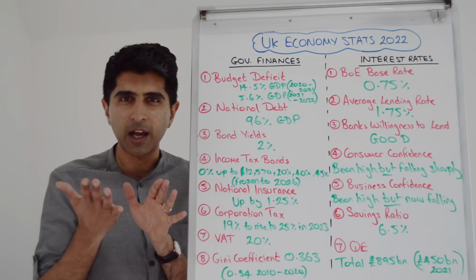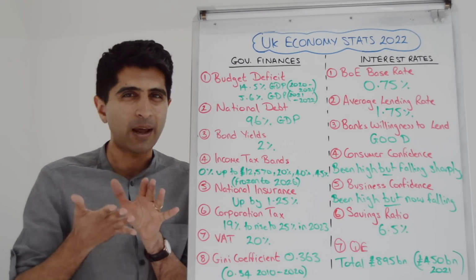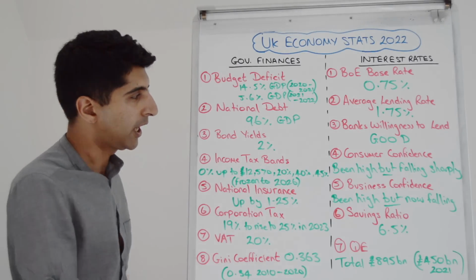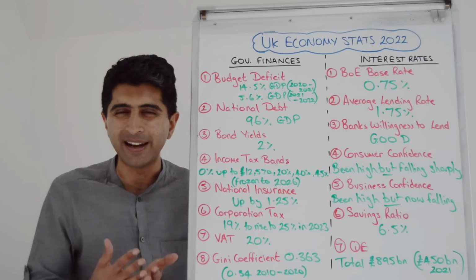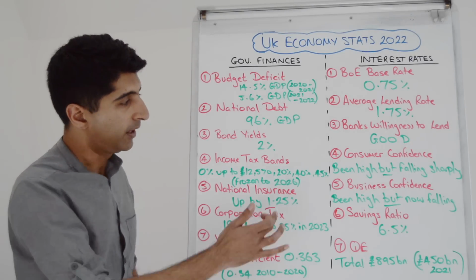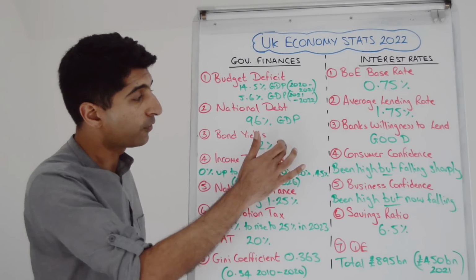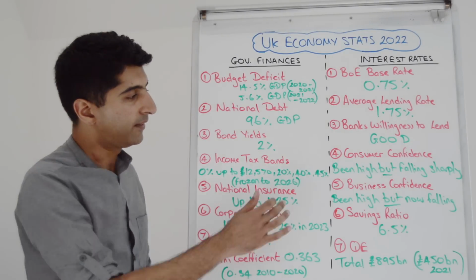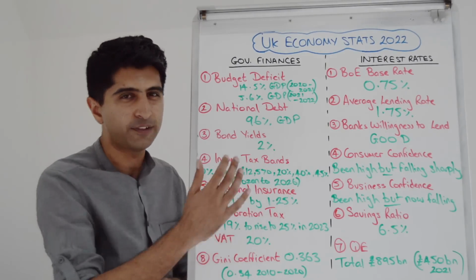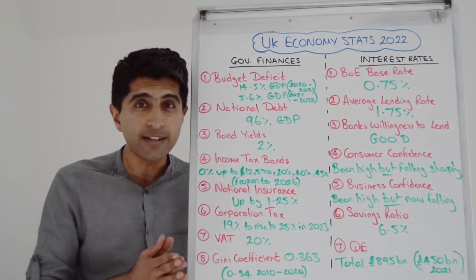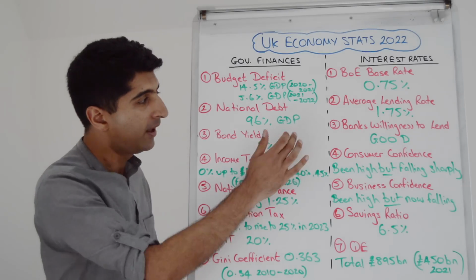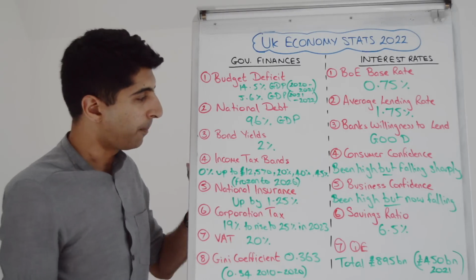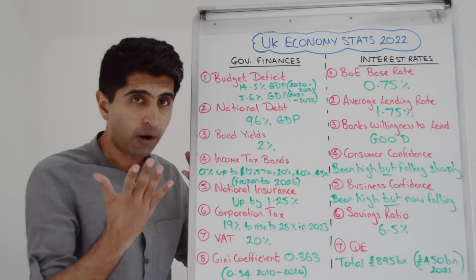Yes, budget deficits hoping to come down a little bit. Yes, the national debt coming down a little bit, but really these are going to be stubbornly high for the next few years. A lot of burden on future generations. We look at bond yields, which represent essentially the cost of borrowing for the government. Bond yields have gone up to 2%, so it's now becoming more expensive for the government to service this debt. Forecast for this year is that servicing debt, paying interest on all of this government debt, is going to cost the government £86 billion. That's an extortionate sum. That's almost how much we spend yearly on education in this country. So carrying a huge opportunity cost now to service this debt at rising interest rates.